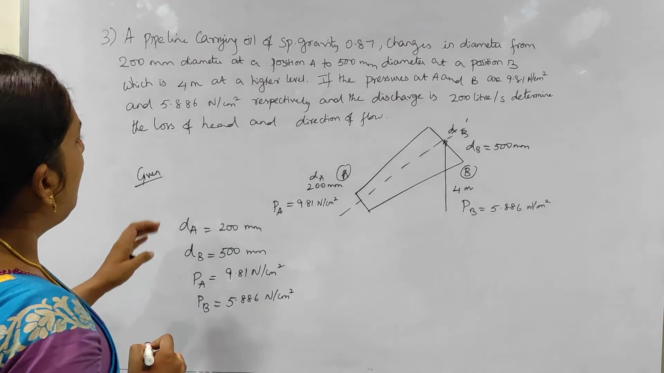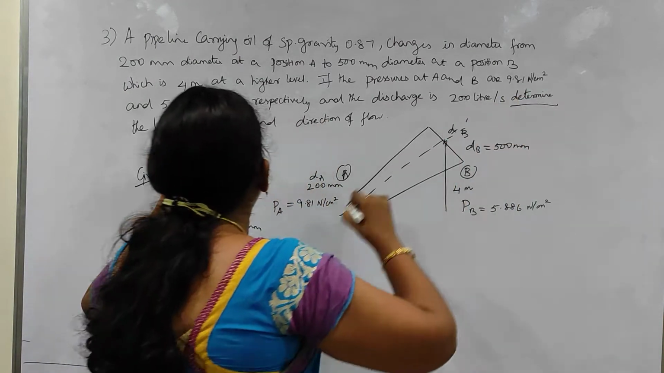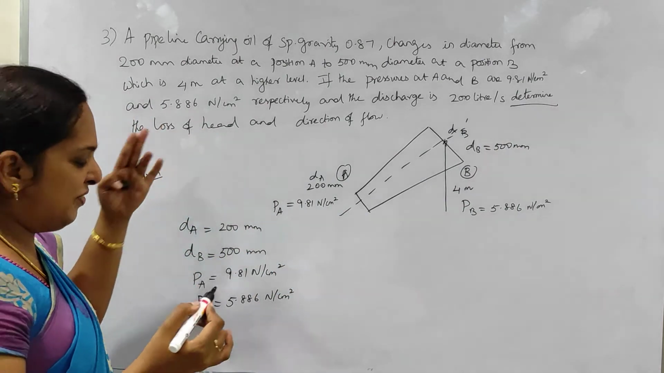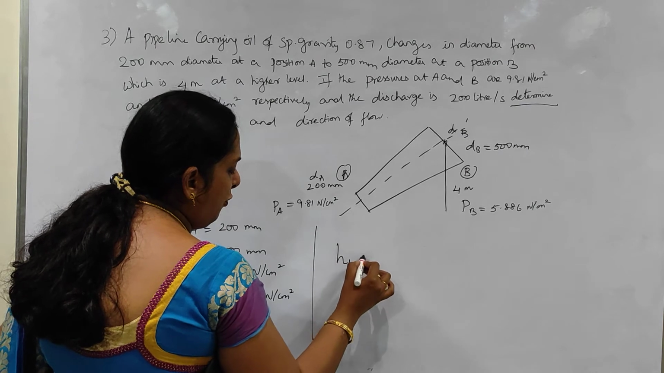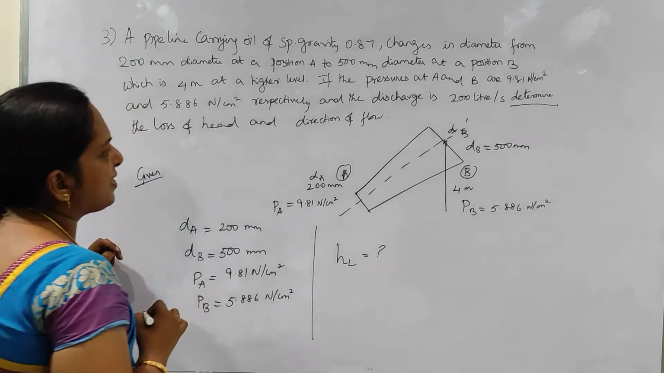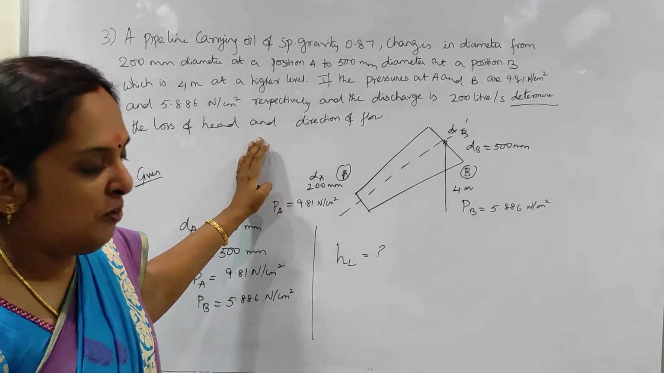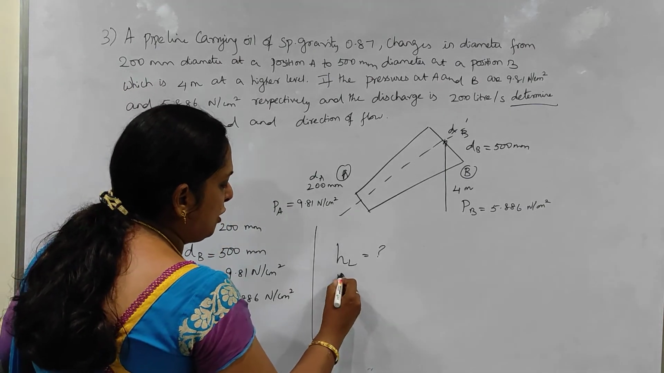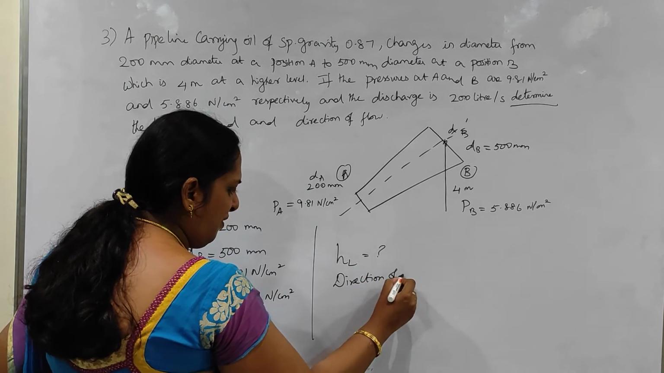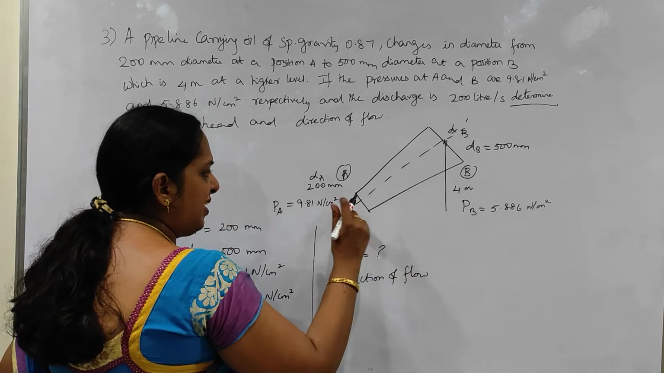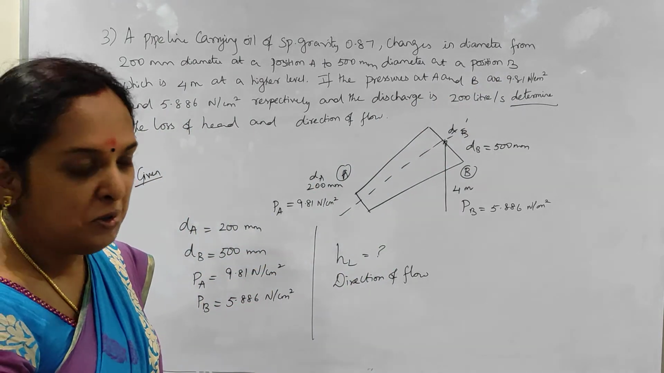And they ask you to determine the loss of head. Loss of head means it's Bernoulli's equation for real fluid. Loss of head is asked. Not only the loss of head here, what else do they ask? Direction of flow. That is also asked in the question. How the flow takes place, whether it is from A to B or from B to A. That also we have to specify.